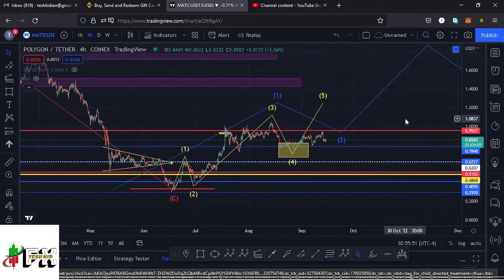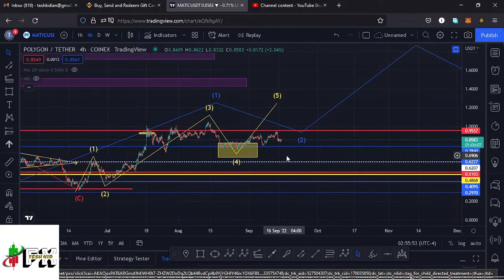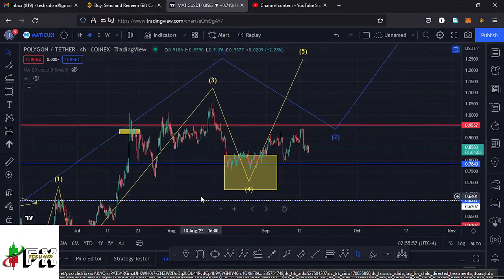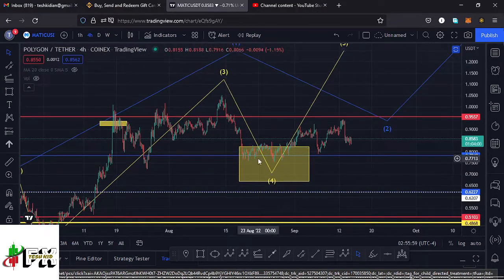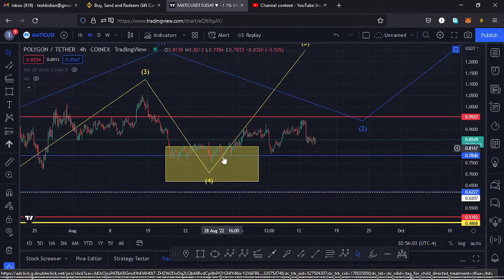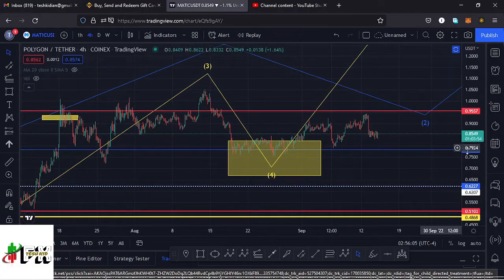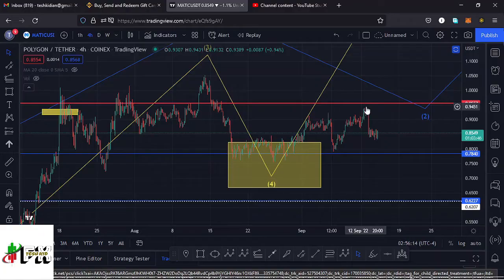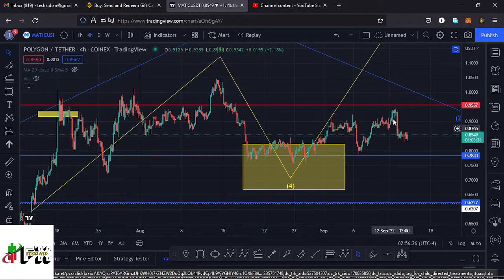And going back to the formation of the fourth wave down here, within this yellow target area, we also have a key area of support at around the $0.78 mark, which gave us support in this movement right here to the lower side. Then we saw a retest of that key area of support, then continued pushing higher and made a high at around the $0.994 mark. And after making that high, we are seeing a bit of a retracement to the lower side